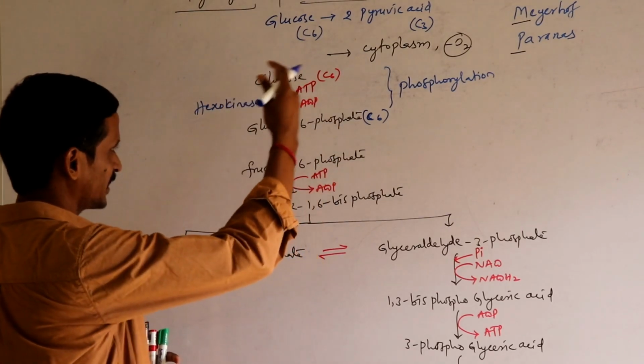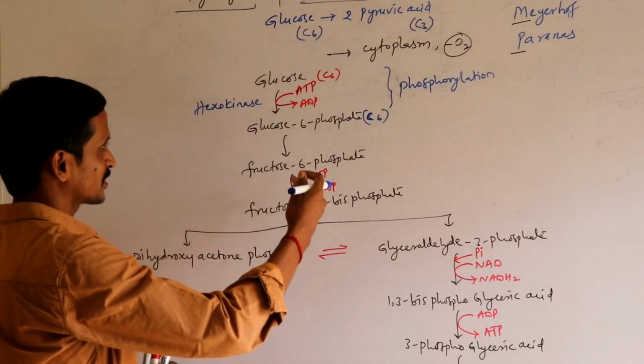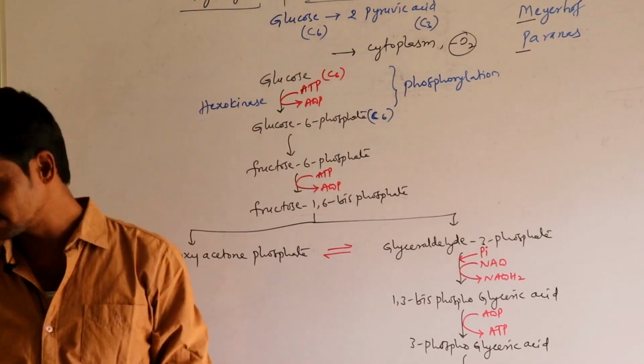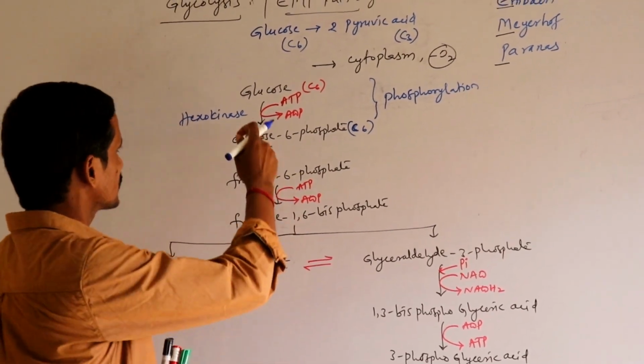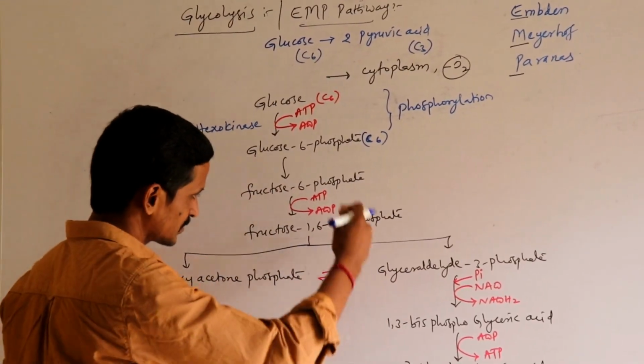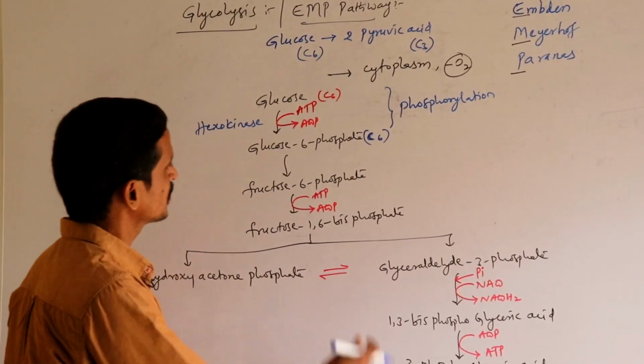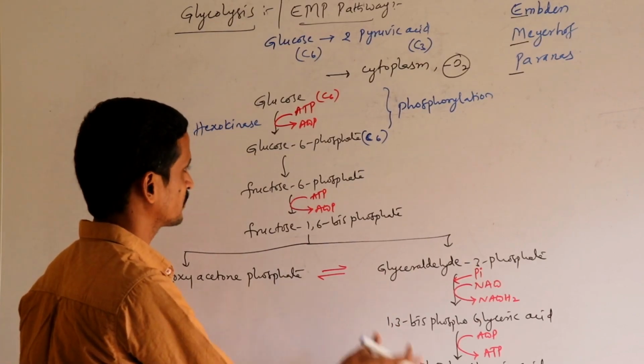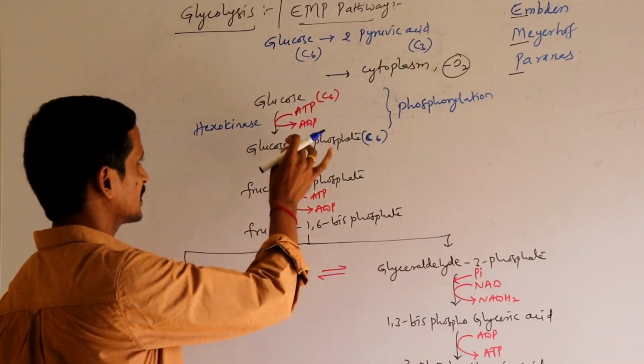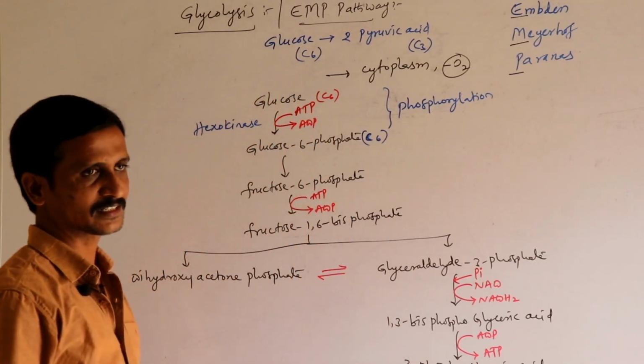So every time, in each step, there is an enzyme that will catalyze the process. Based on that, the intermediate products are produced, but enzyme names are not required for us. Just remember that each and every step is catalyzed by an enzyme.